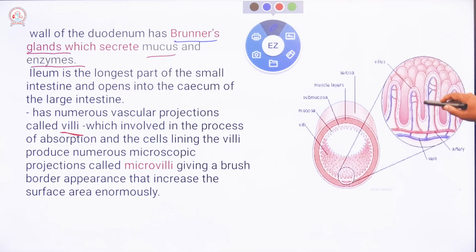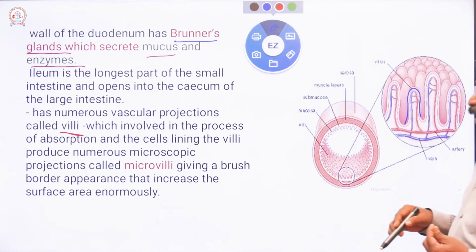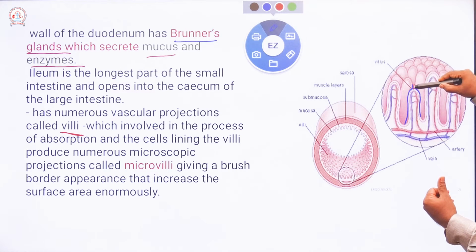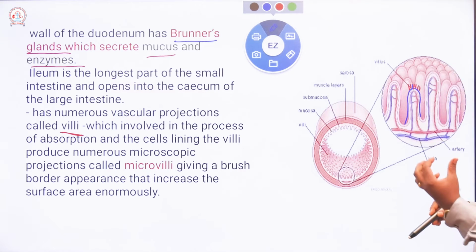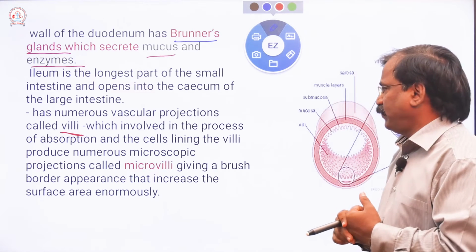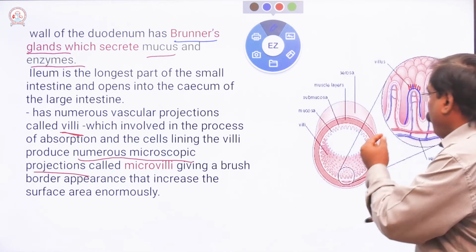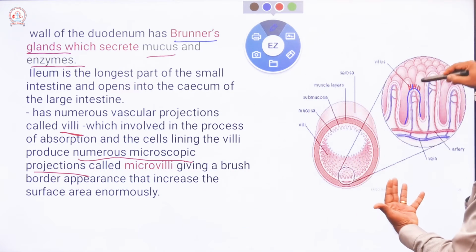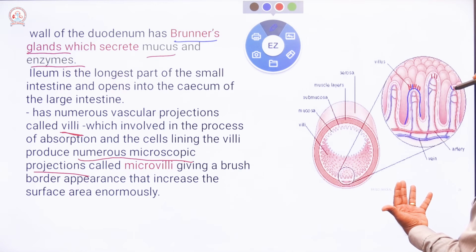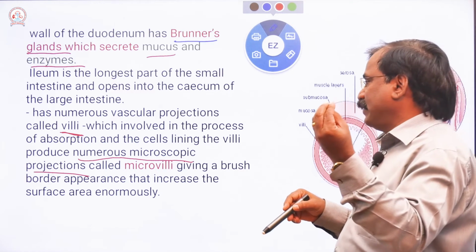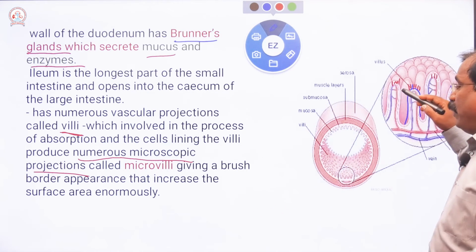This is the magnified view of the finger-like projections called villi. The tip of the villi possesses numerous microscopic hairy projections, like cilia, called microvilli.